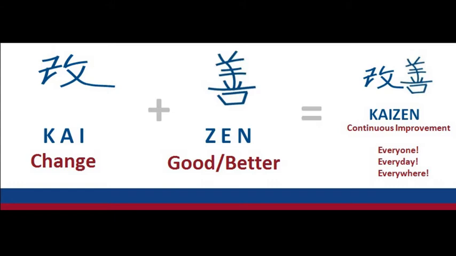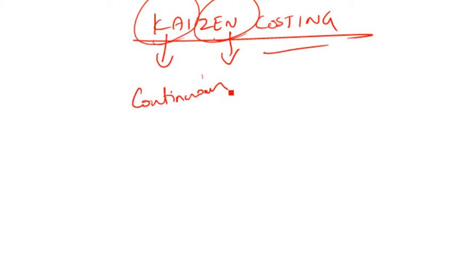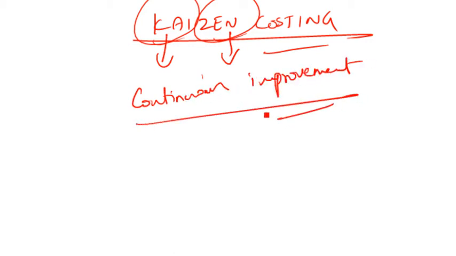So now you know what Kai is and what Zen is. To put it simply, Kaizen costing is nothing but continuous improvement, and that is by everyone, every day, everywhere. That's the important point that you have to understand. So what is this Kaizen costing all about? Please listen carefully now.